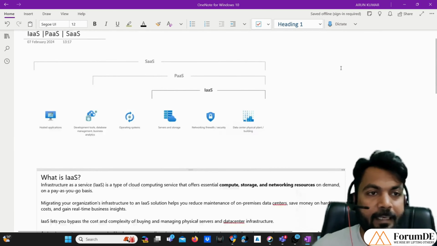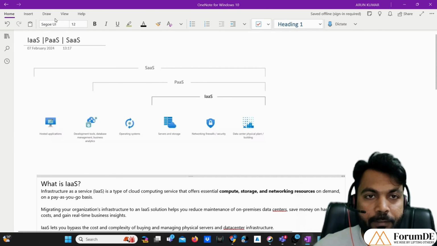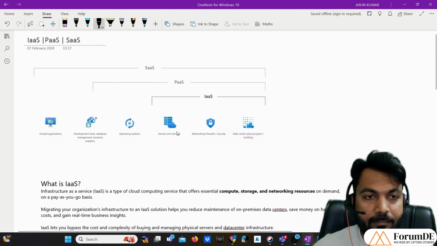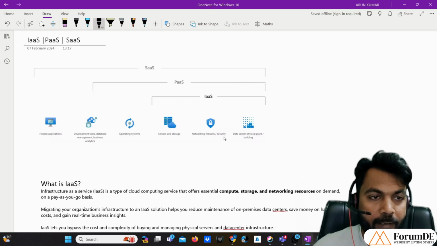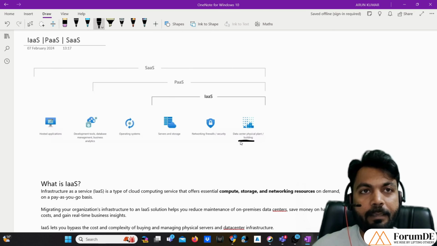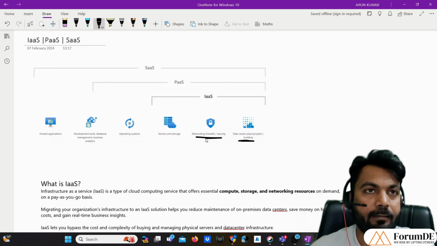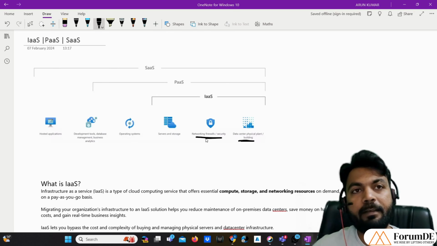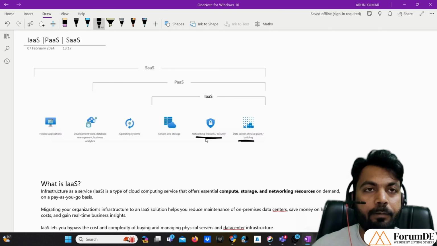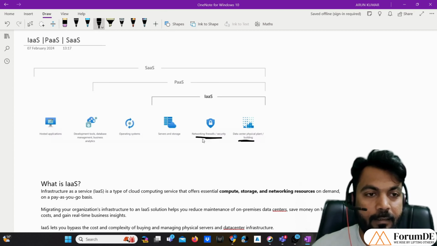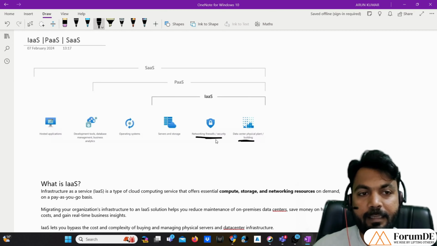Let me take you to my screen, and before proceeding ahead, let me show you a diagram that I have. If you see this diagram, there are a few important things like data center physical plant building. This is denoting the data centers. This is denoting the network firewalls and security, meaning your machines can be accessible from which network. That is called network firewalls and security.